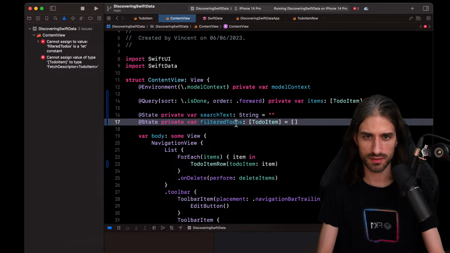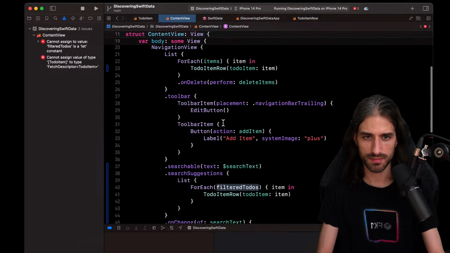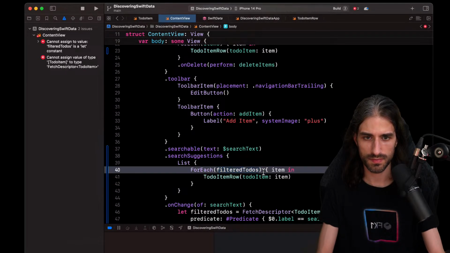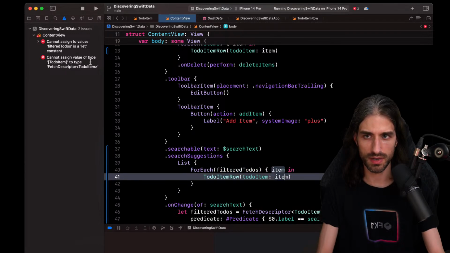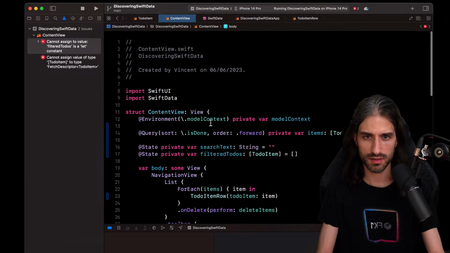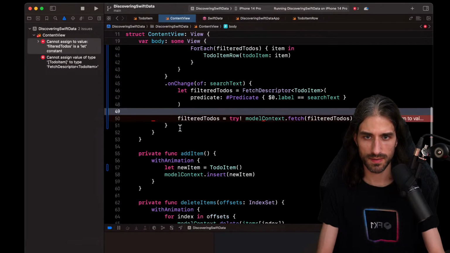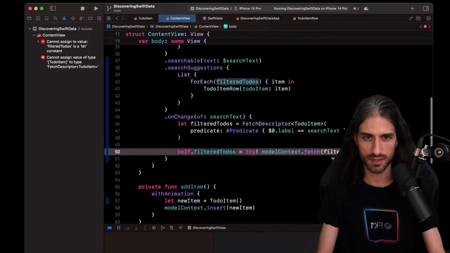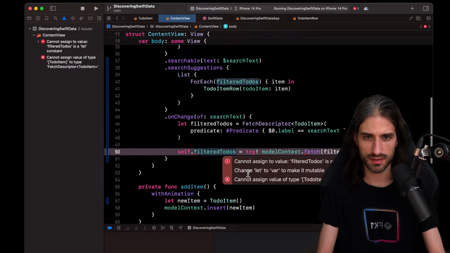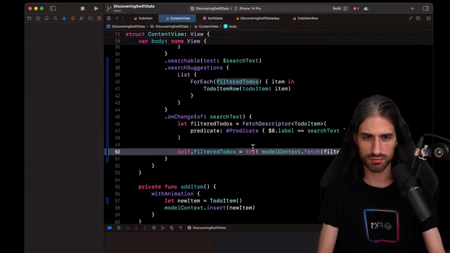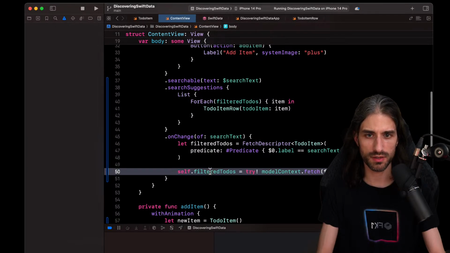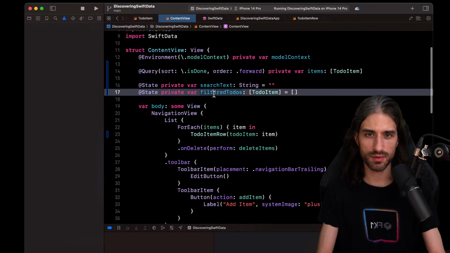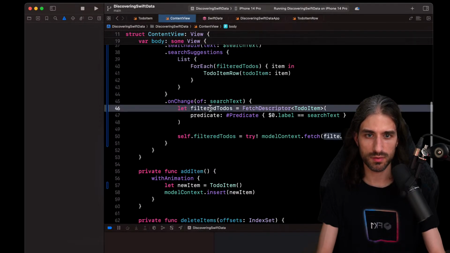But it's weird because, I mean, it's an array of... it won't be happy because here it's expecting a binding, I think. Oh, I've made it. Do I need to do self? Cannot assign change let to var filtered to-dos. Okay, now it's working. Oh, it's because I gave the same name to these two things, which is a bad practice. I'm going to rename this.